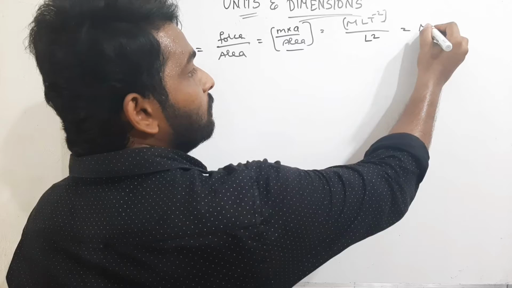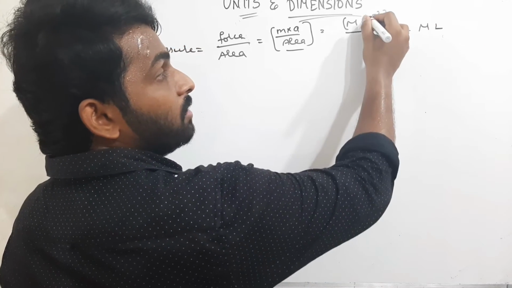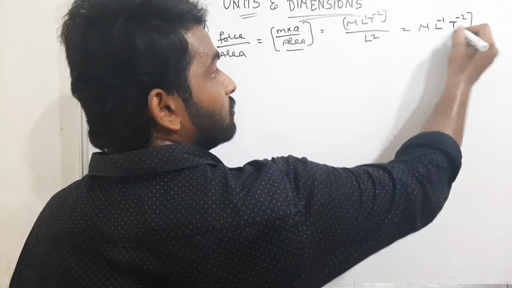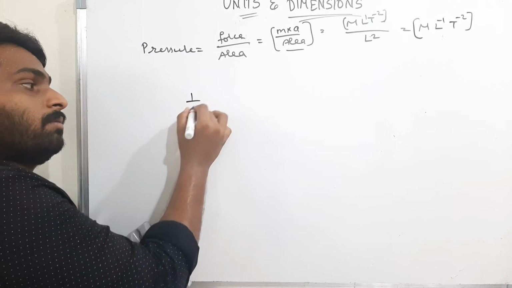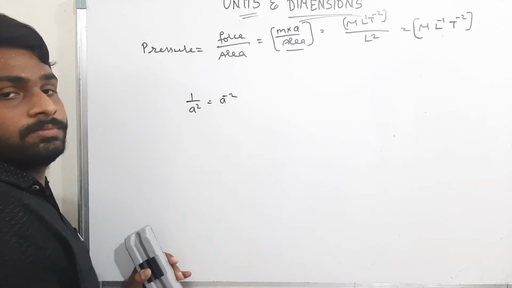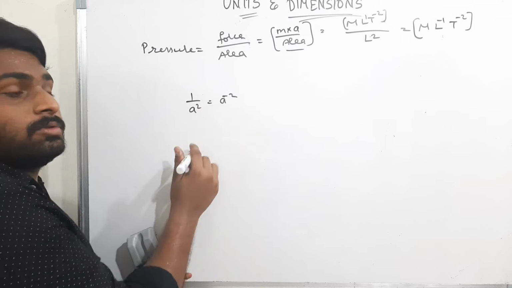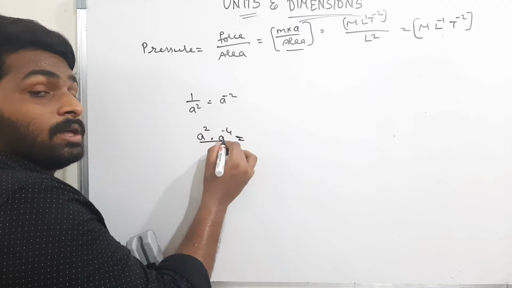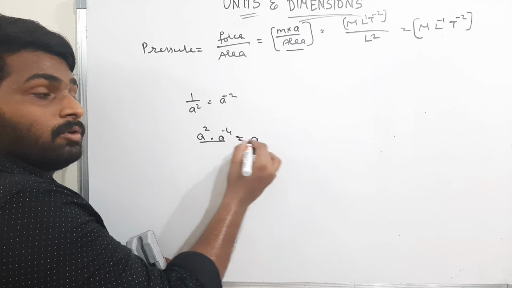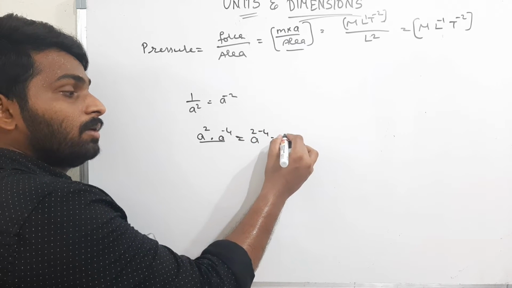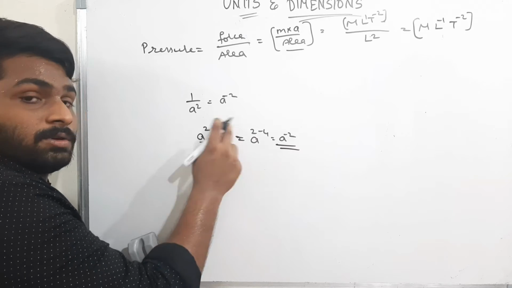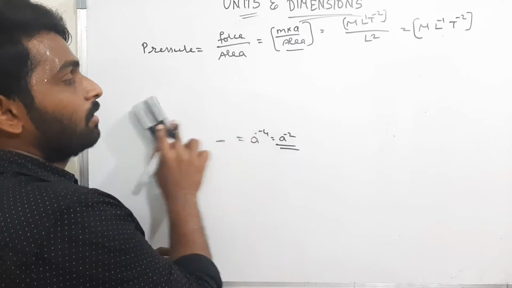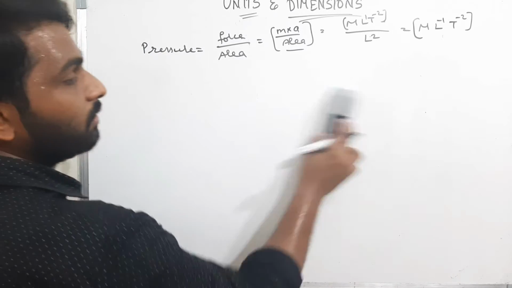Therefore, M L, here 1 is there. When it goes to the numerator, it will become minus 2. 1 minus 2 is minus 1, T power minus 2. For 1 by a square, I already told you it is a power minus 2. When I send this to the numerator, it will become a power minus 2. A power 2 into a power minus 4, what is the answer? The base is the same, therefore a power 2 minus 4, that is a power minus 2. If bases are the same, I can add the powers. Same thing I used here. Therefore, M L power minus 1 T power minus 2. Okay, I think it is clear how to find the dimensionality.